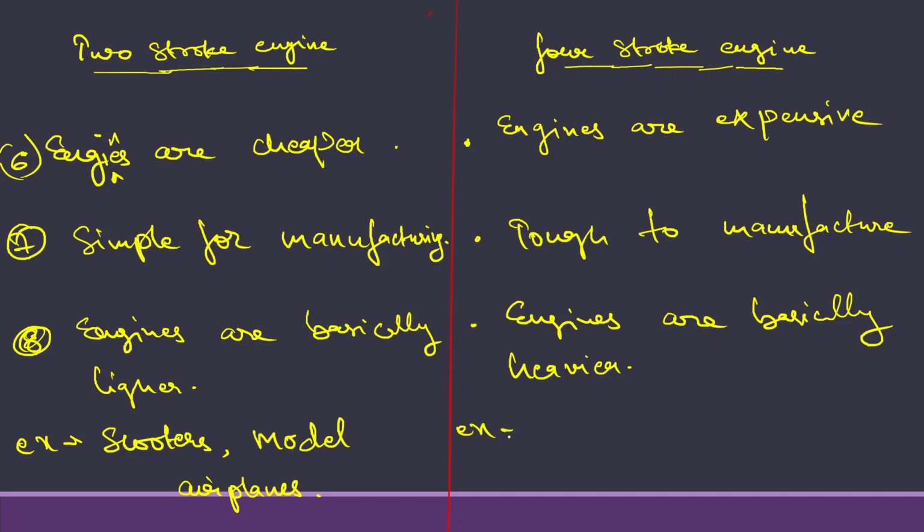And the four-stroke engines are used in cars, trucks, and some motorcycles, motorbikes, etc.